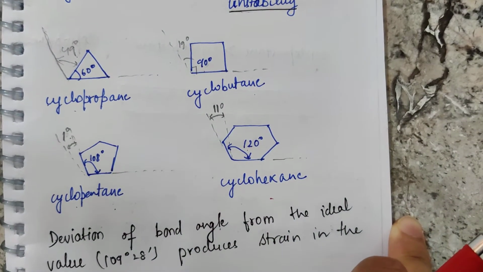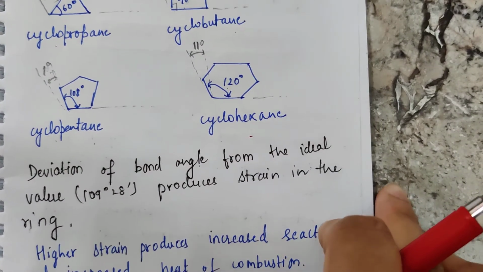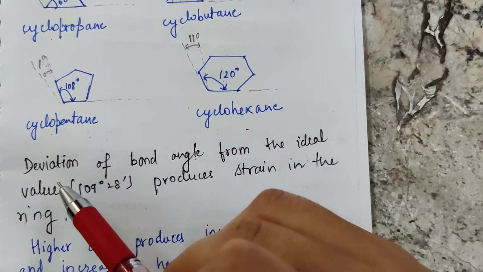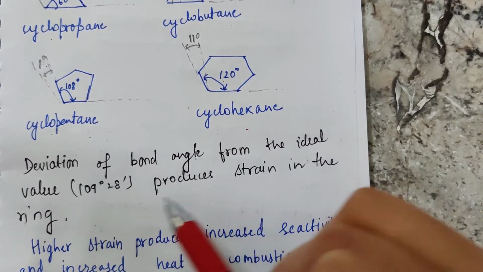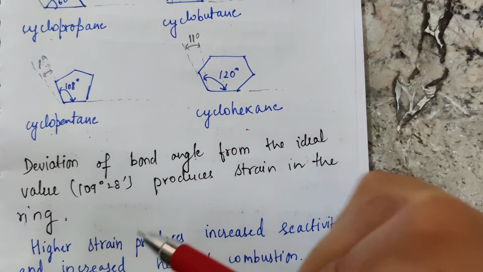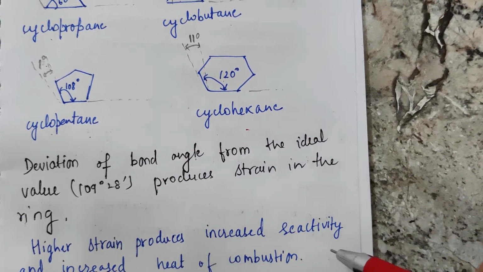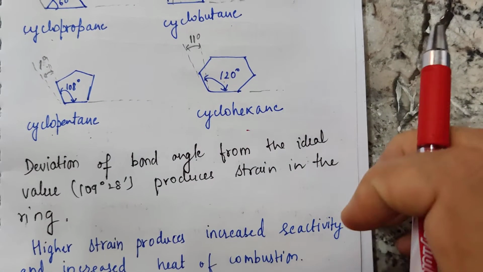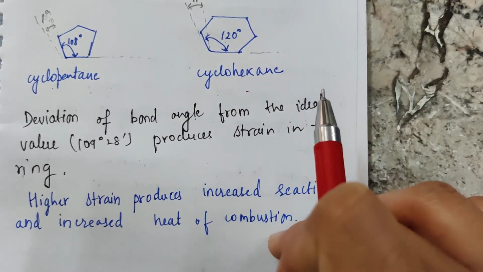We have already said this plenty of times: deviation of bond angle from the ideal value produces strain in the ring. Higher strain produces increased reactivity and increased heat of combustion.